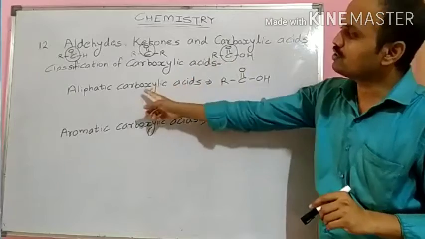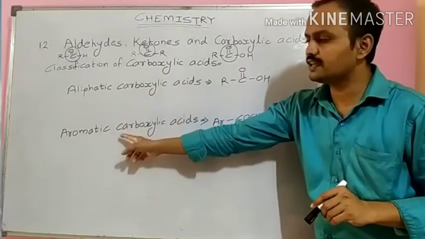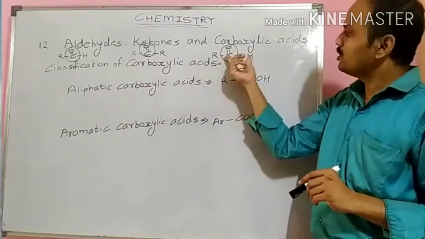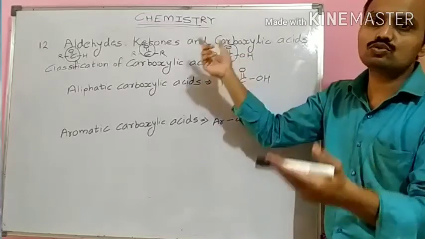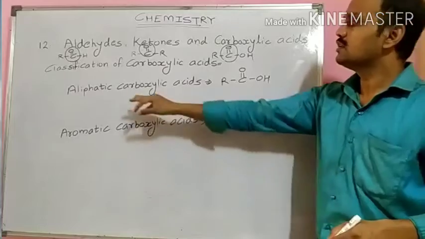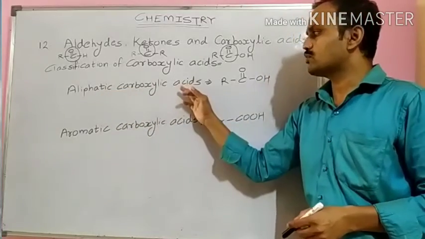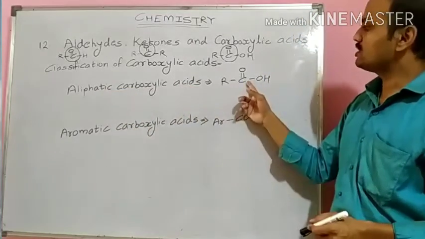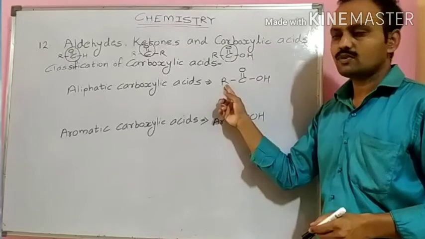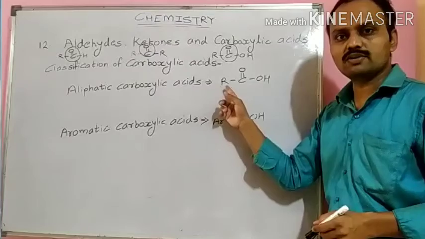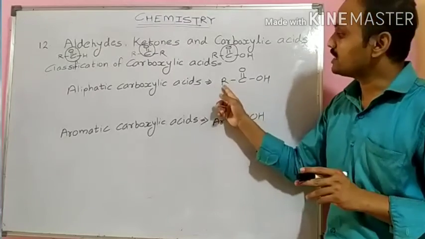The classification and definitions will be done on the basis of this carboxyl group attached to the further side. The first type is aliphatic carboxylic acid, in which this carboxyl group is attached to an aliphatic chain or sp3 hybridized carbon atom or saturated carbon atom.